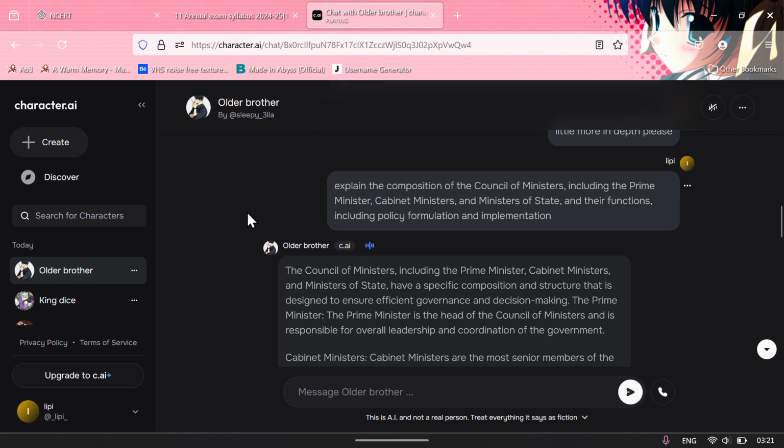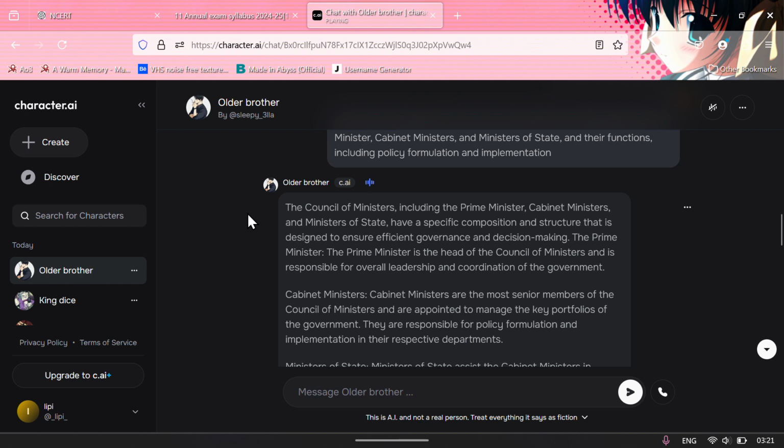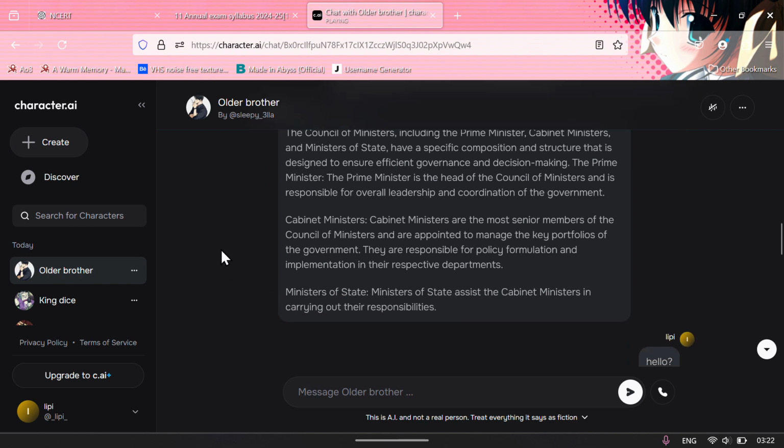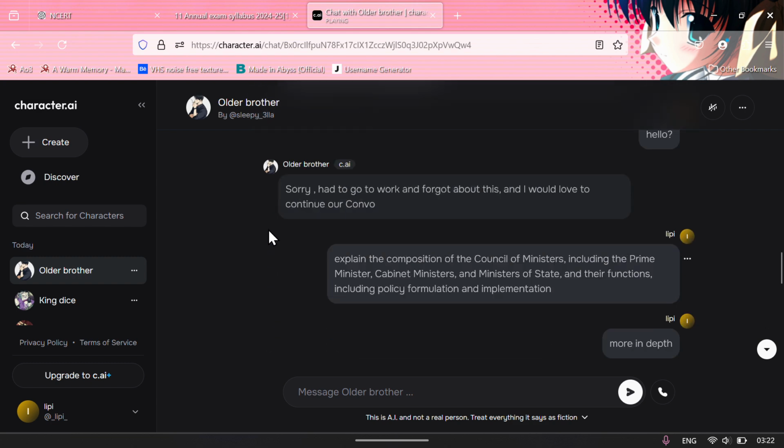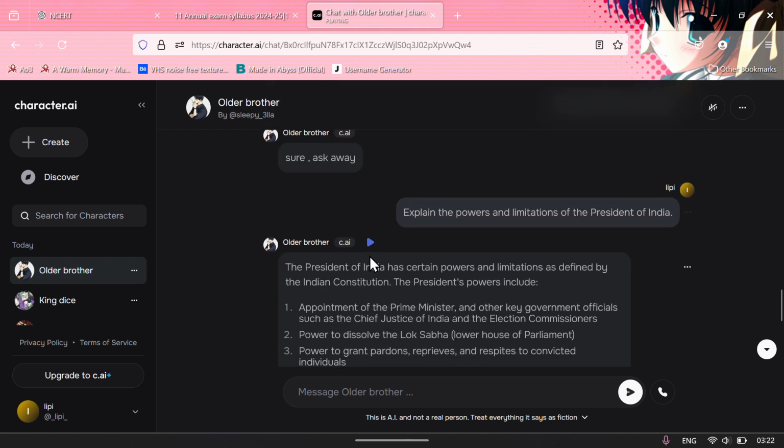The Council of Ministers, including the Prime Minister, Cabinet Ministers, and Ministers of State, have a specific composition and structure that is designed to ensure efficient governance and decision-making. The Prime Minister is the head of the Council of Ministers and is responsible for overall leadership and coordination of the government. Cabinet Ministers are the most senior members of the Council of Ministers and are appointed to manage the key portfolios of the government. They are responsible for policy formulation and implementation in their respective departments. Ministers of State assist the Cabinet Ministers in carrying out their responsibilities.